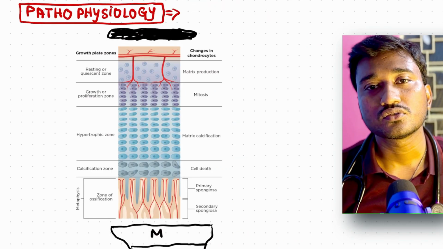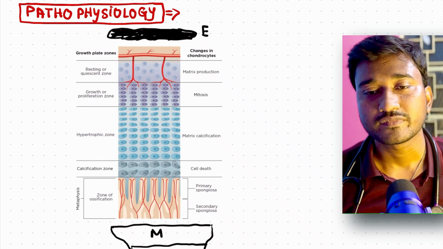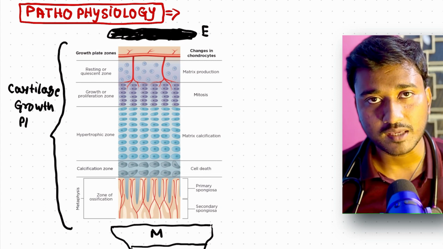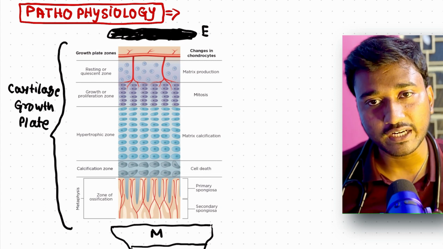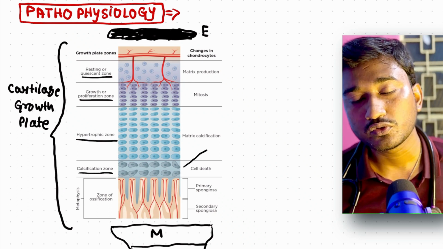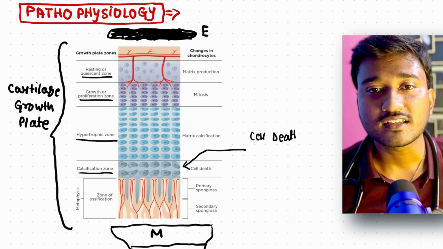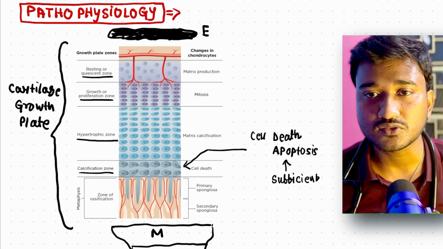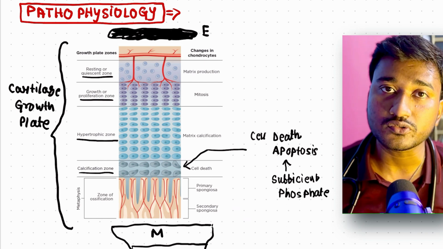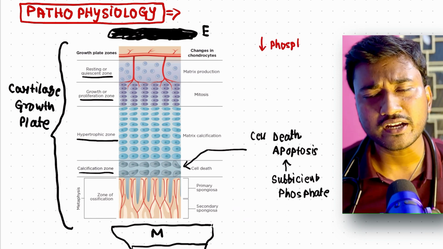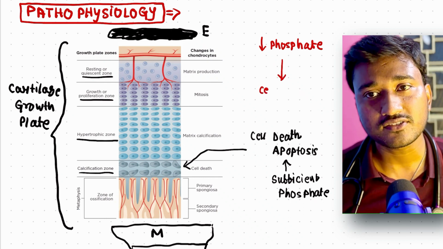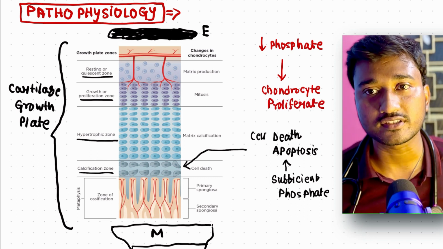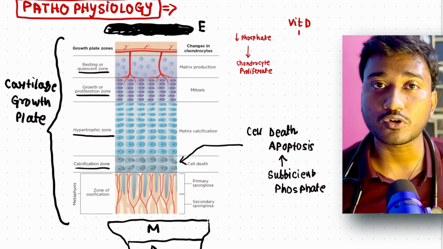Okay, so what is the pathophysiology of rickets? You have the metaphysis of the bone, you have the epiphysis. In between the metaphysis and epiphysis, you have the cartilaginous growth plate. In the cartilaginous growth plate, we have multiple layers of cells. Initially the cells are resting, then they are growing, then there is hypertrophy. In the calcification zone, the cell usually undergoes apoptosis or cell death, and this is triggered by a sufficient amount of phosphate. If there is a reduced amount of phosphate, then what will happen? The cell will not undergo apoptosis, therefore the chondrocytes will keep on proliferating.